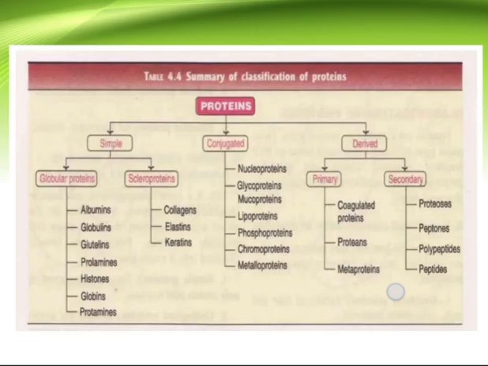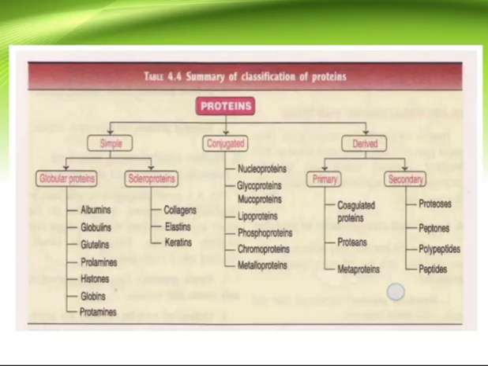Examples for globular proteins are albumins, globulins, etc. And examples for scleroproteins are collagens and keratinoids, etc. Conjugated proteins: examples are nucleoproteins, glycoproteins, lipoproteins, mucoproteins, etc. And the third classification is derived proteins.